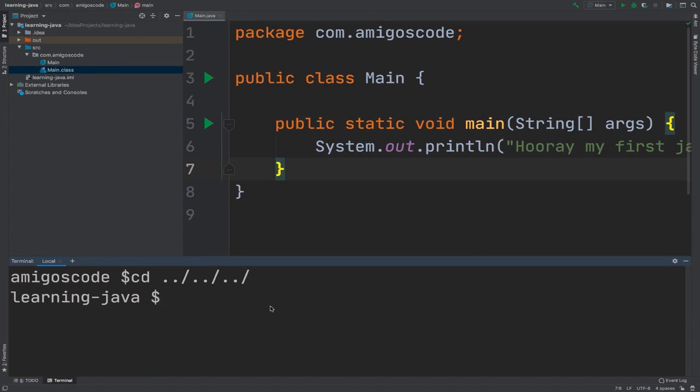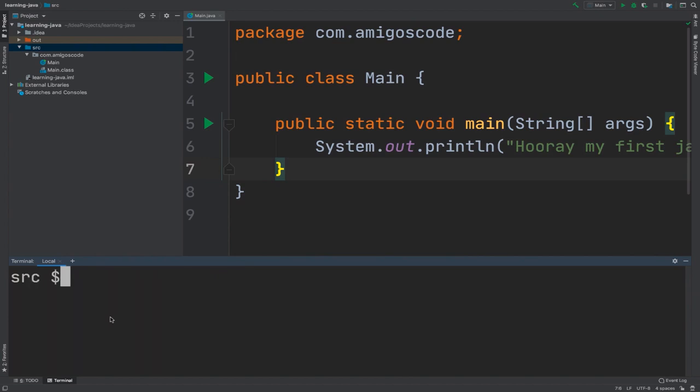Now let's go ahead and invoke the JVM, and actually we need to be inside of src. So cd and then src. Let me clear the screen. To invoke the JVM, simply type java, and then we need to specify the fully qualified name.